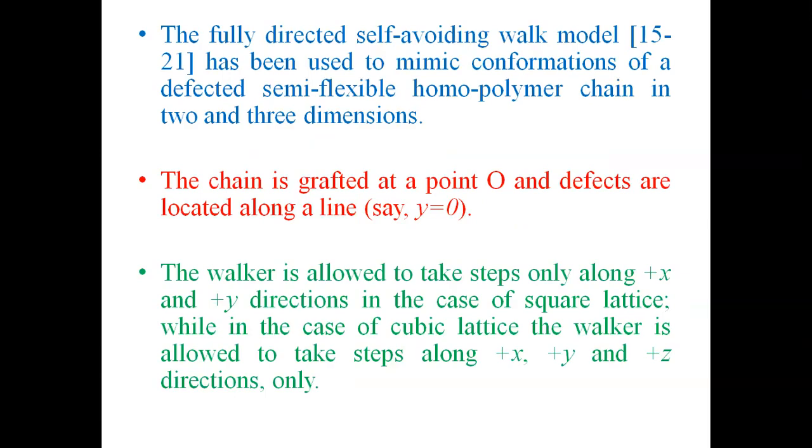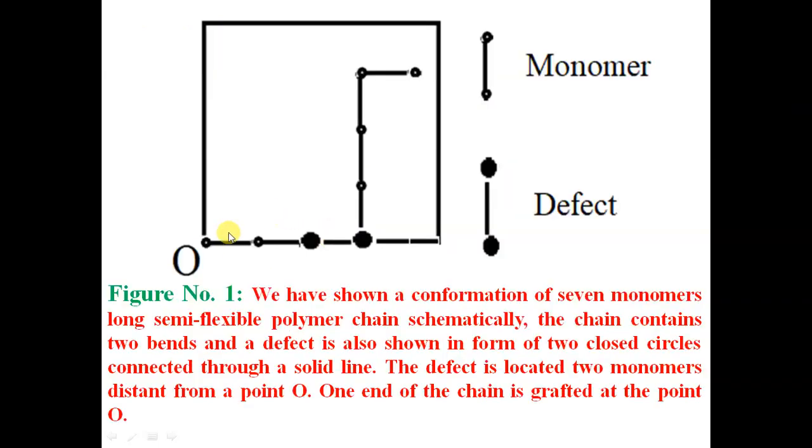The model that we have used for this case is the fluid-acted chain, and one can consider references 15 to 21 for details of the model. So, in this case, we have a polymer chain. Say this is a polymer chain of 7 monomers. So, this is one monomer, this is another monomer, and so on.